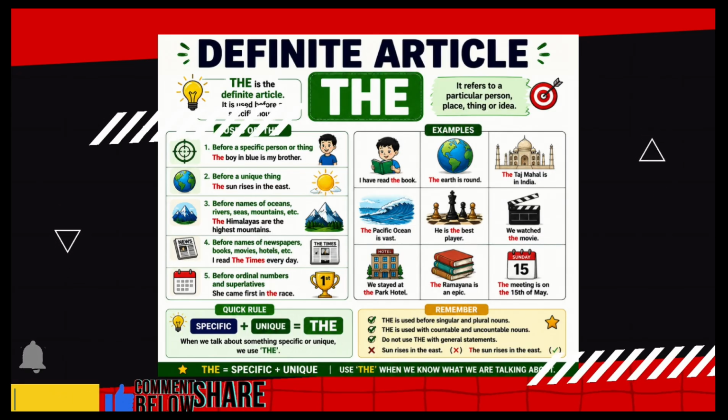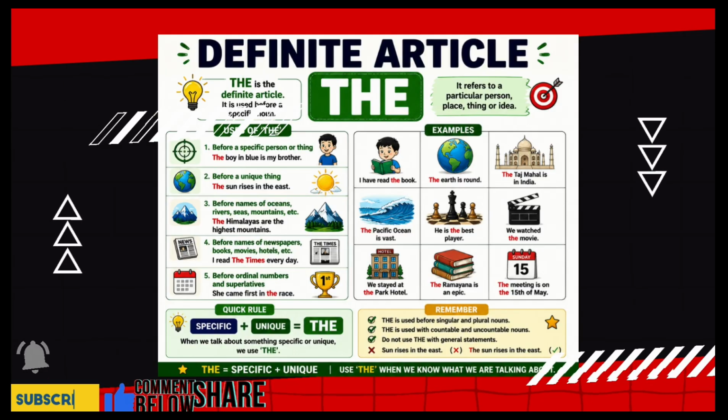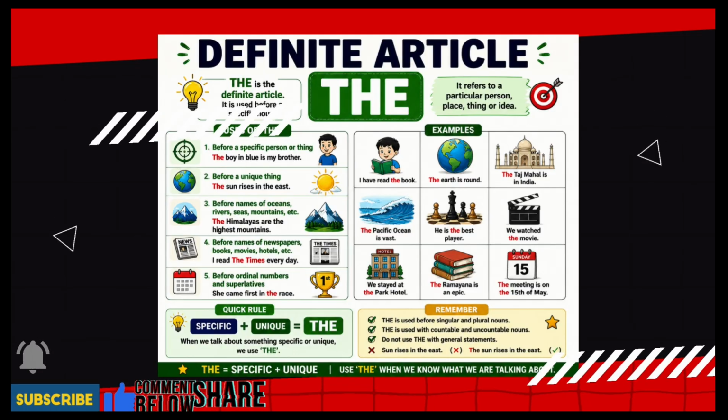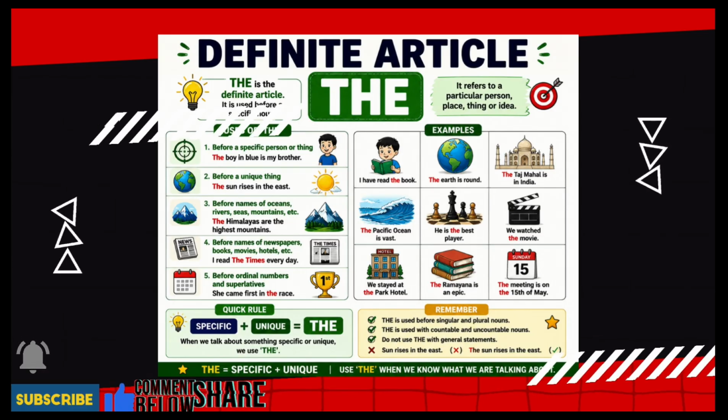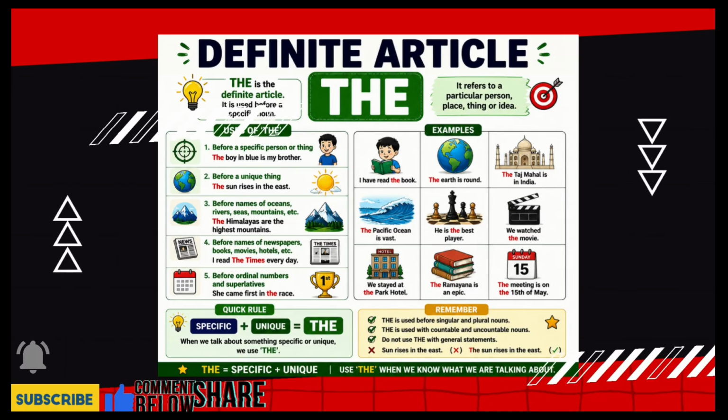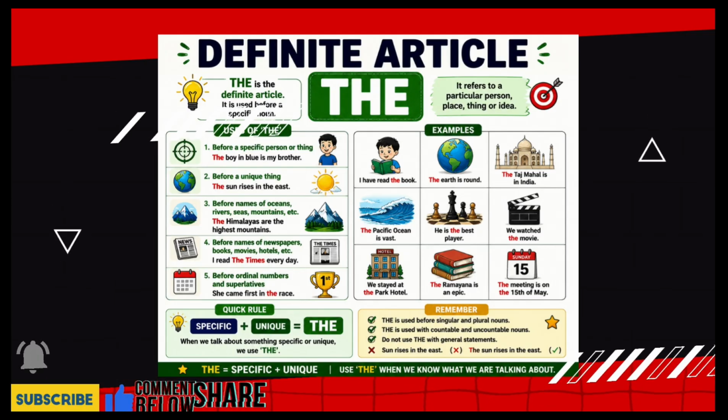Before the names of oceans, rivers, seas, mountains, etc. The Himalayas are the highest mountains. Before the names of newspapers, books, movies, hotels, etc. I read the Times every day. Fifth, before ordinal numbers and superlatives. She came first in the race.